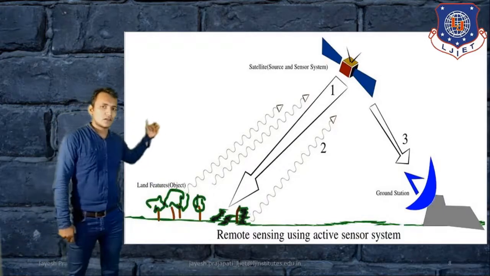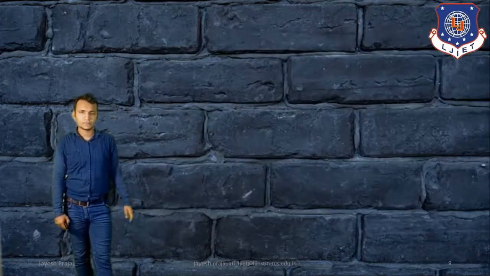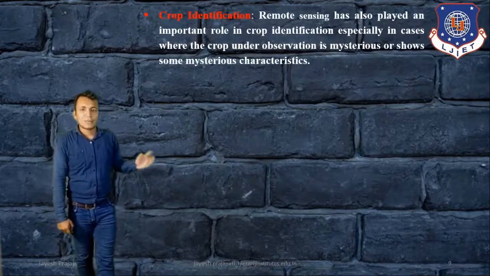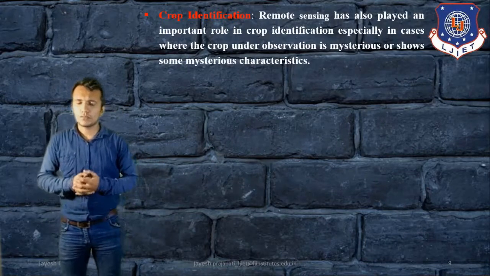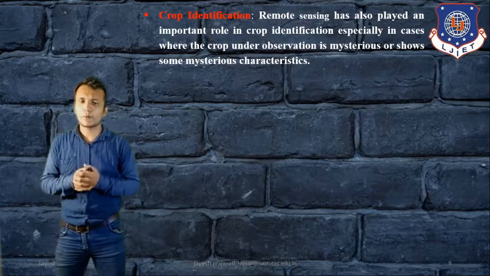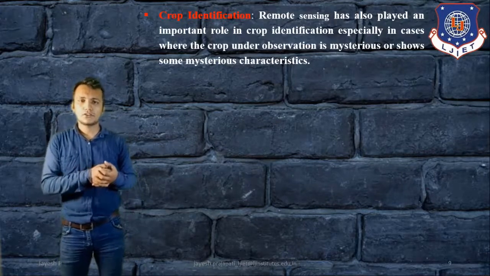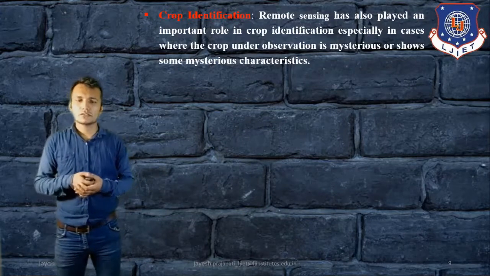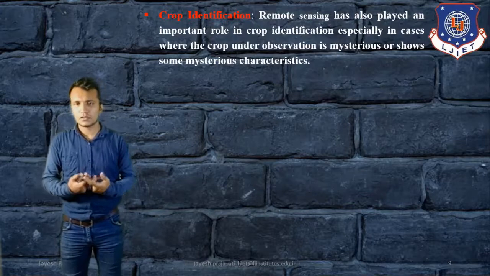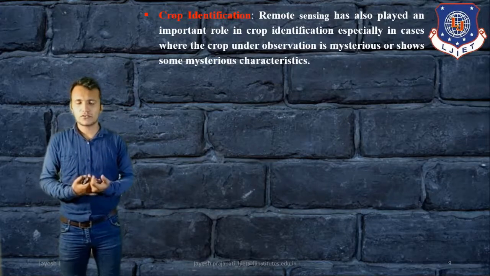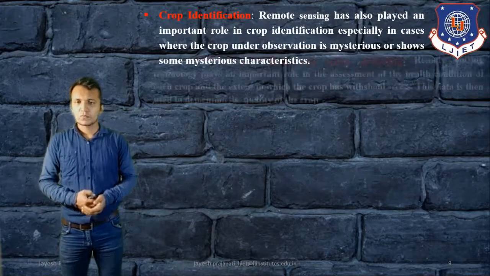Then we will discuss a lot of applications and advantages of remote sensing. Let us see. Crop identification. Remote sensing has also played an important role in crop identification, such as when the crop under observation shows some mysterious characteristics. So we can identify how the crop has progressed. That information we can get from the remote sensing system.